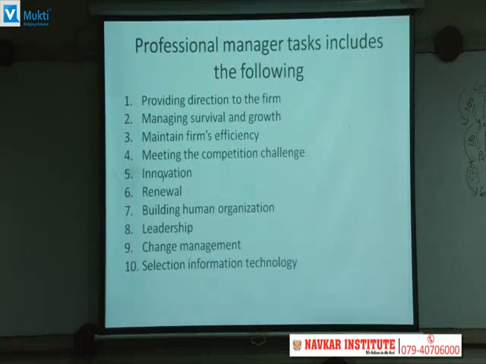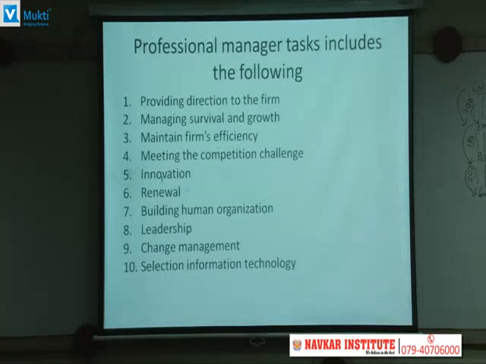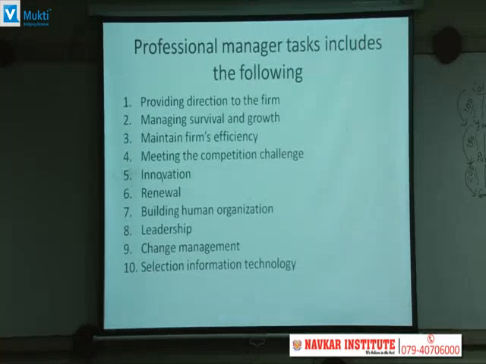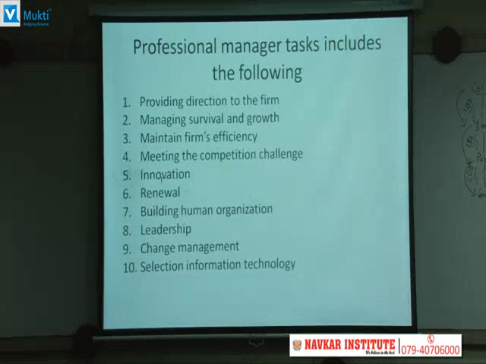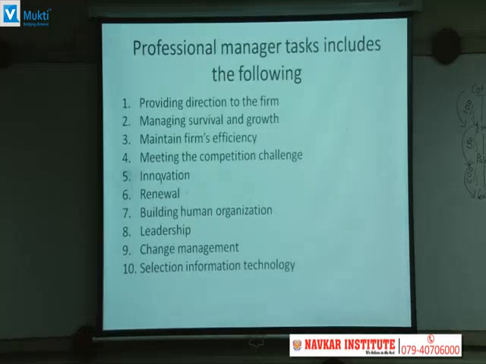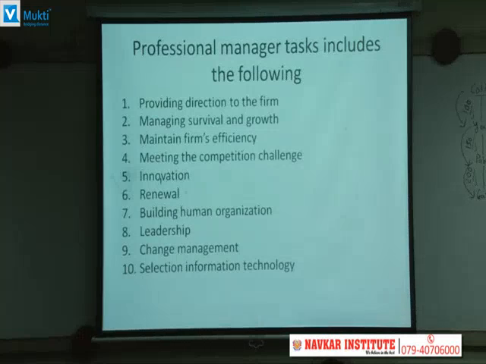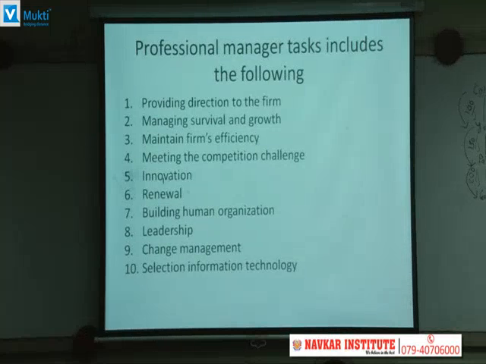Then building a human organization, as a good worker is a valuable asset for any company. So in the organization it is important to build a proper human organization. Every manager must constantly look out for people with potential and attract them to join the company. Then leadership. The organization's success is determined by the quality of leadership that is going to be executed day in and day out by the manager. A leader can be a manager, but a manager is not necessarily a leader. So leadership is the power of persuasion of one person over others to inspire action toward achieving the goal.